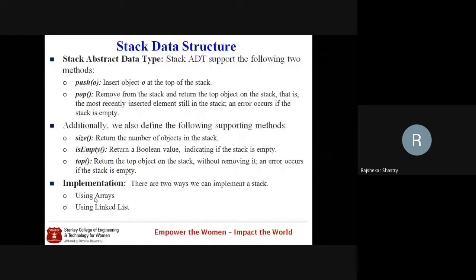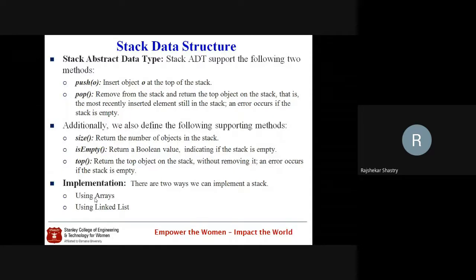But while performing these two operations, we also take the support of some auxiliary operations or auxiliary methods. What are these additional auxiliary methods? All these are methods, and methods are nothing but algorithms. To implement the stack, these are the commonly used algorithms.